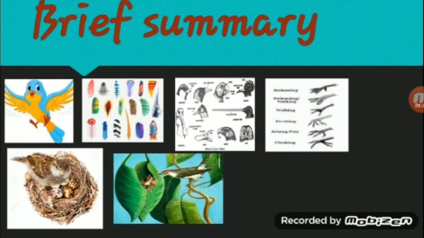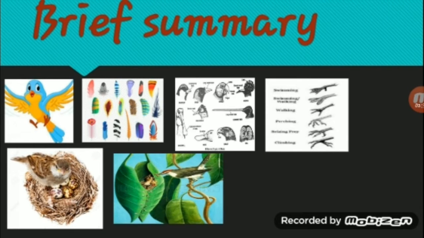What are we going to learn in this lesson? There are some pictures which will explain that. First, we are going to learn what birds are, and then, can you see the picture? They are the feathers, the different types of feathers.